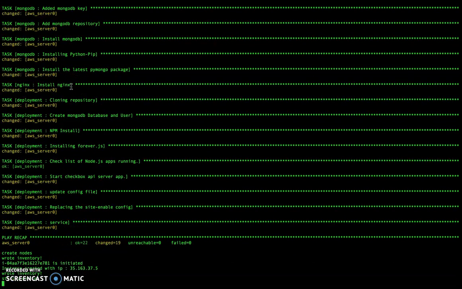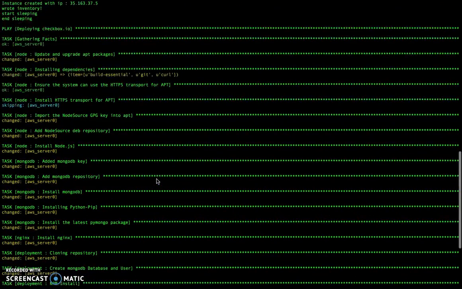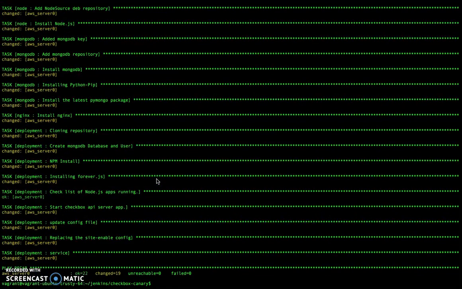Now we have moved ahead to provision the second instance with IP address 35.163.37.5, and let's get back to it once it has been deployed. Both the instances have been provisioned.